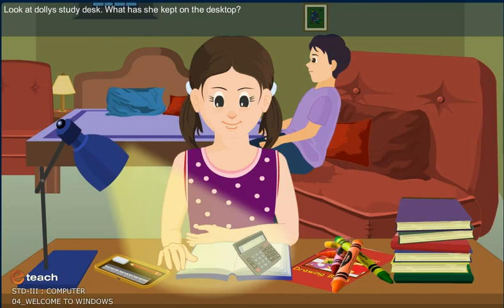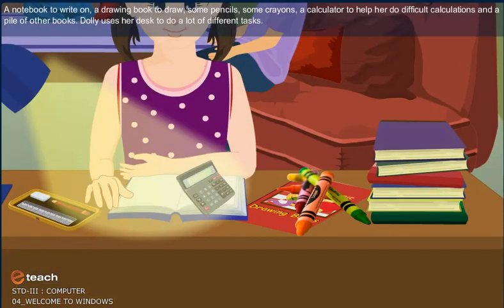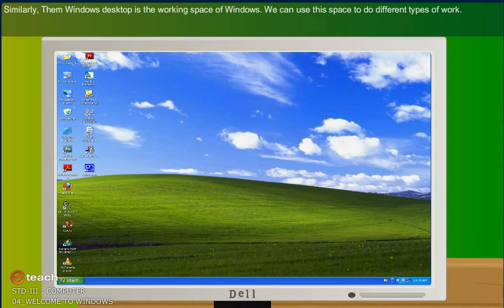Look at Dolly's study desk. What has she kept on her desktop? A notebook to write on, a drawing book to draw, some pencils, some crayons, a calculator to help her do different calculations, and a pile of other books. Dolly uses her desktop to do a lot of different tasks. Similarly, the Windows desktop is the working space of Windows. We can use this space to do different types of work.